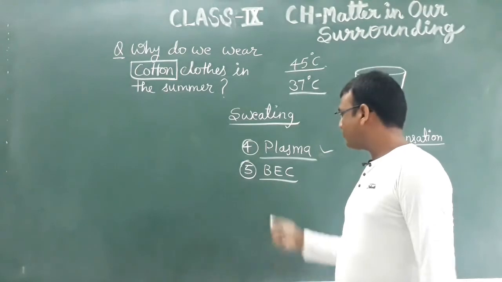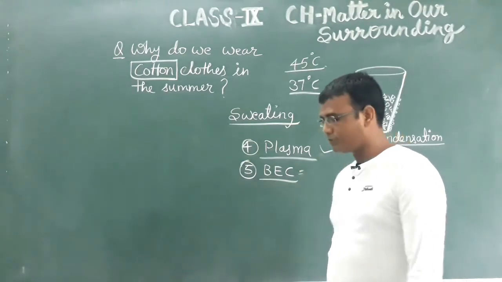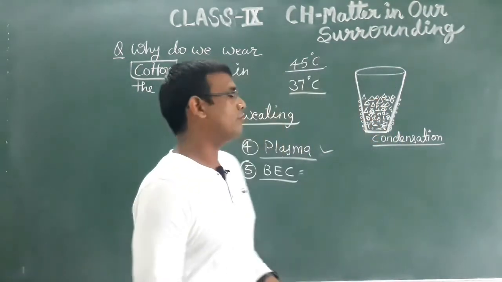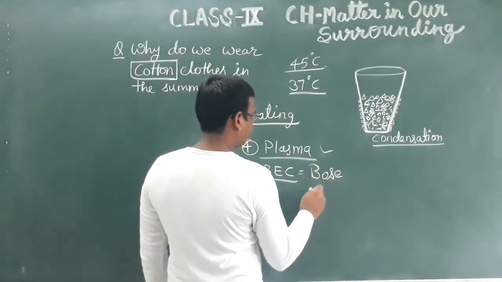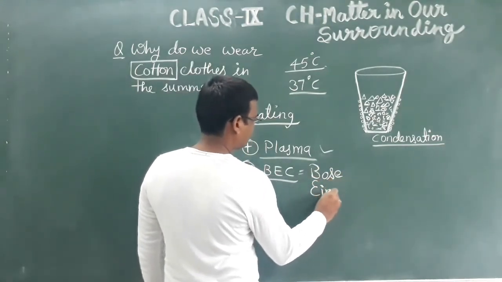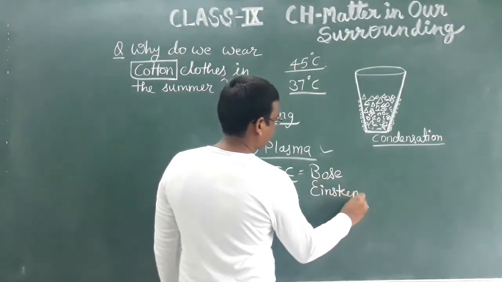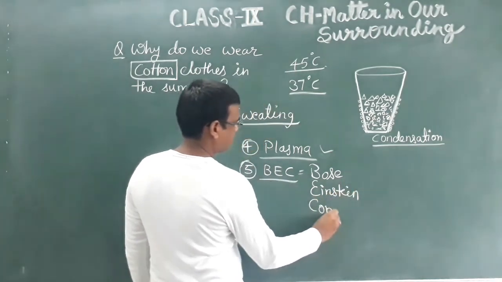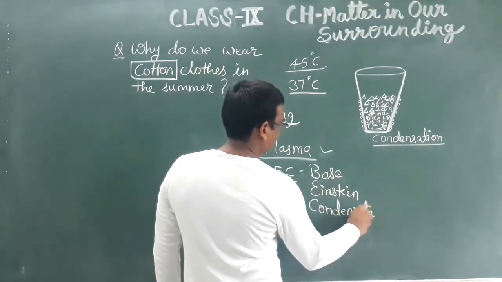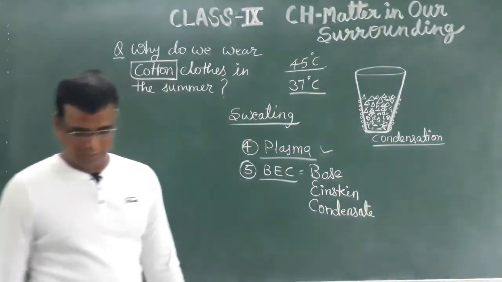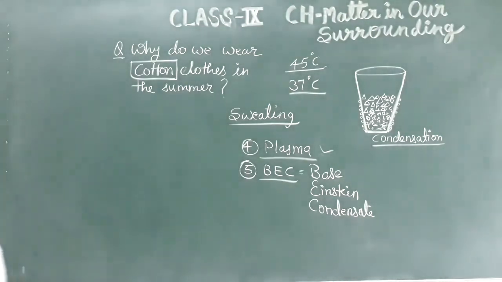BEC. What is the full form of BEC? That is important for you. B for Bose, E for Einstein, and C for condensate. Bose-Einstein condensate. This is the fifth state of matter.